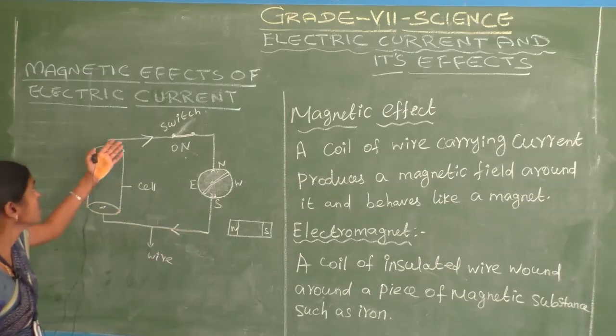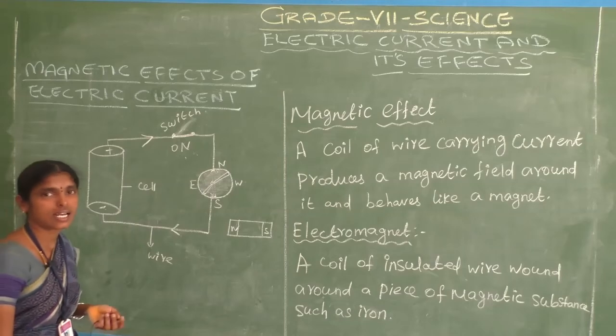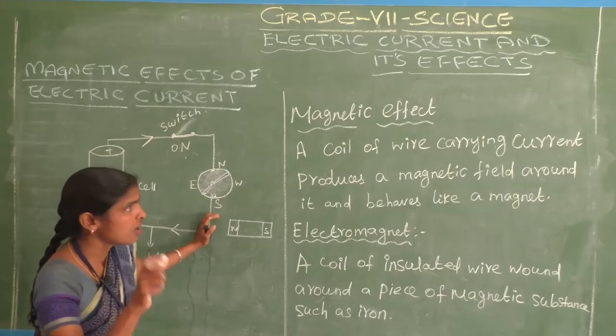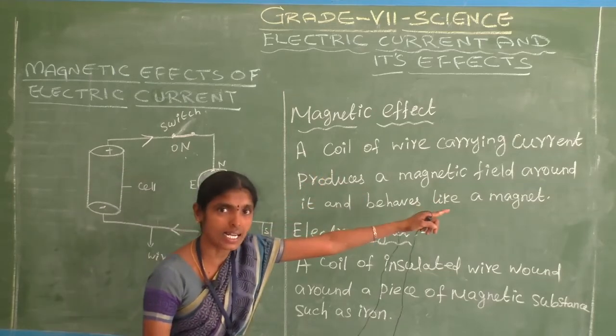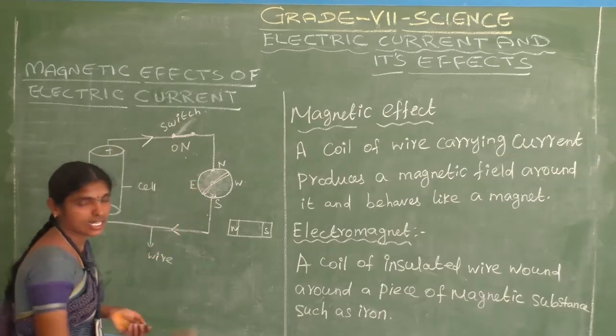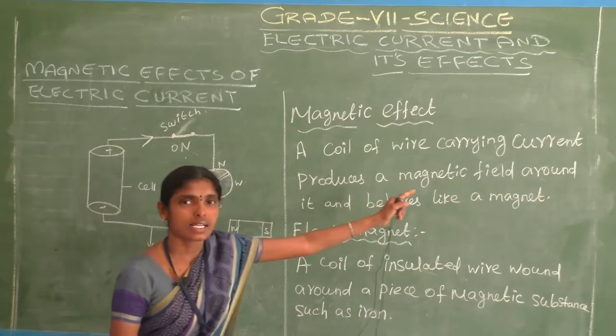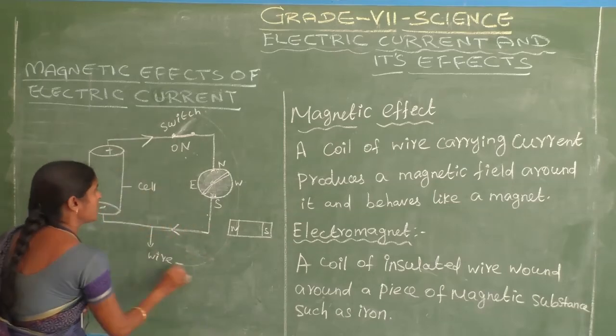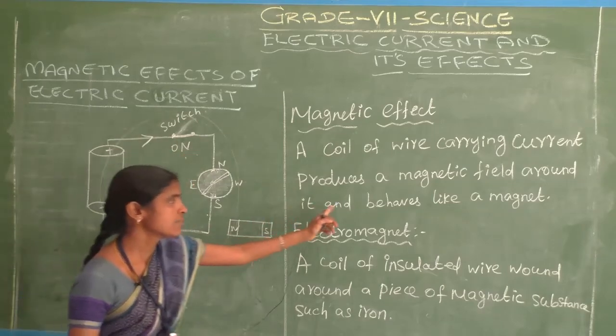So what is meant by the magnetic effects of electric current? Simply we can say, when a coil of wire carrying current produces a magnetic field around it, it behaves like a magnet.